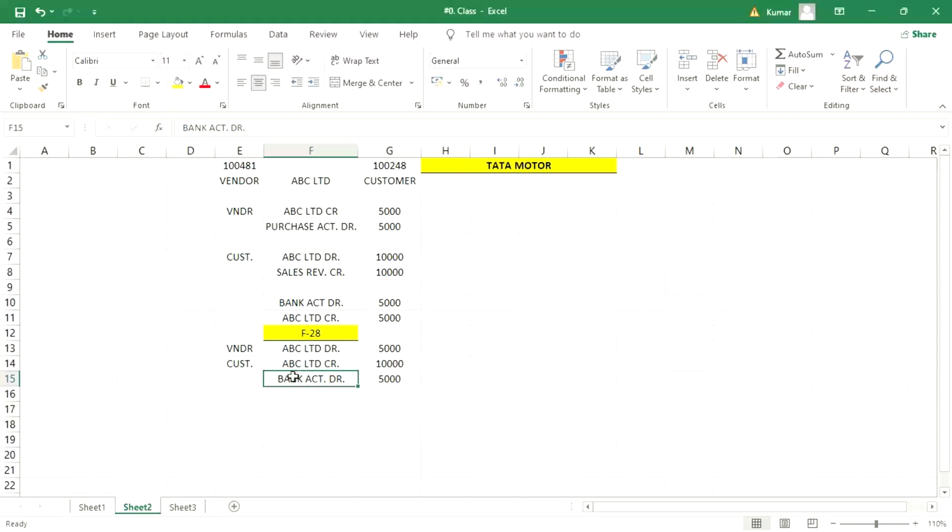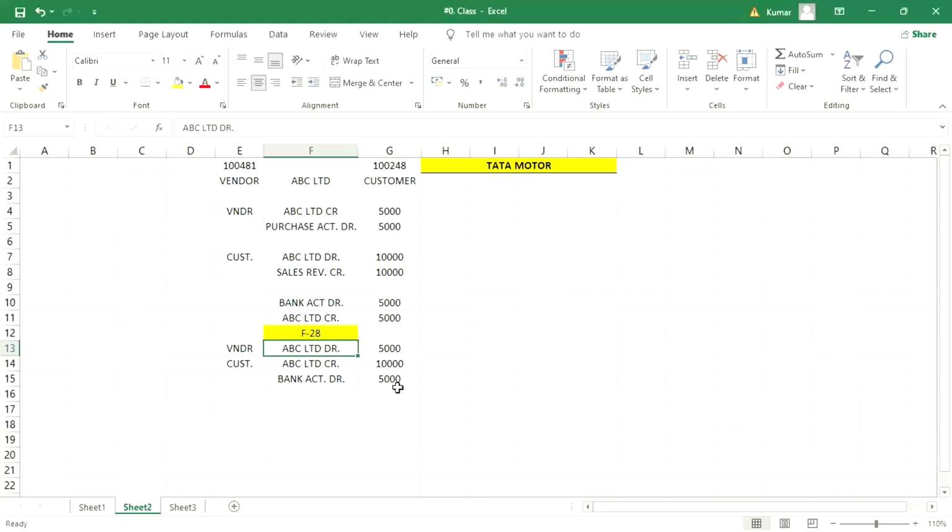Now here we are in FD28, and in FD28 we are trying to clear the vendor open item, right? FD28 is the dedicated transaction code for account receivable. But since you have already linked the customer with the vendor and vice versa, the system is also going to show the vendor open item in FD28.